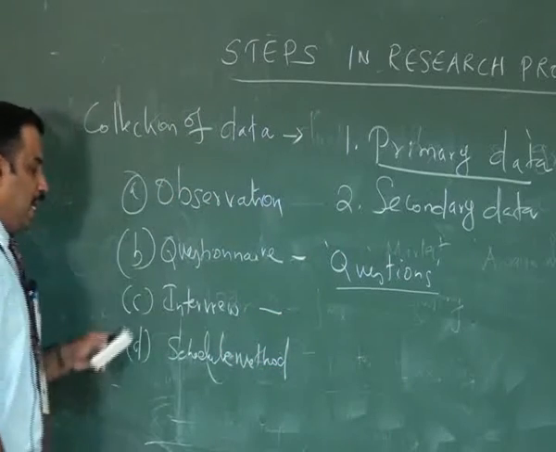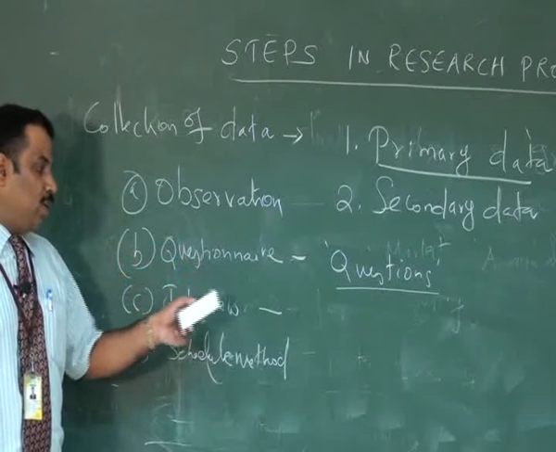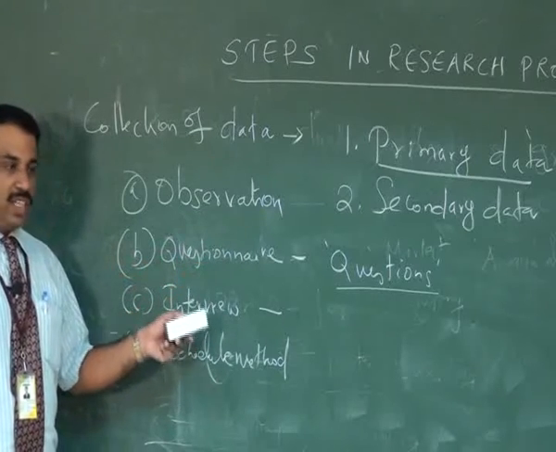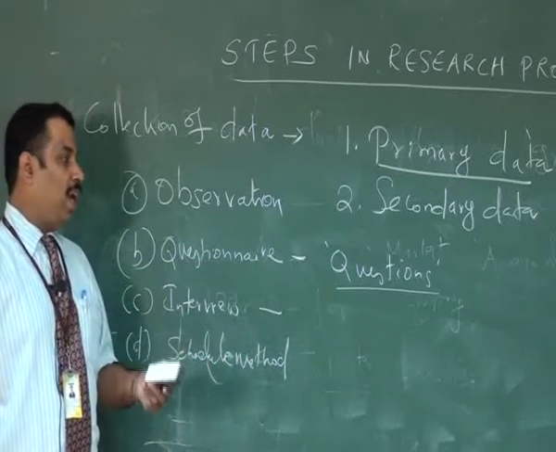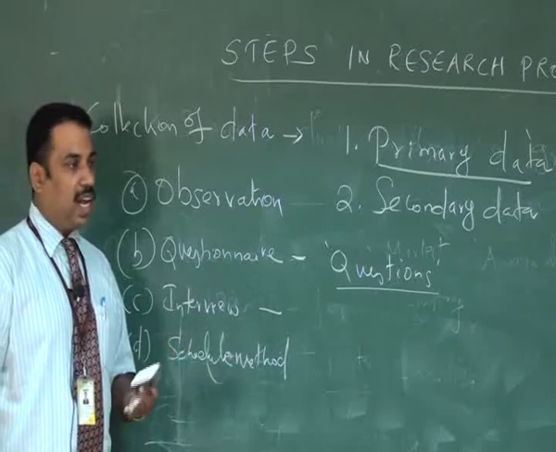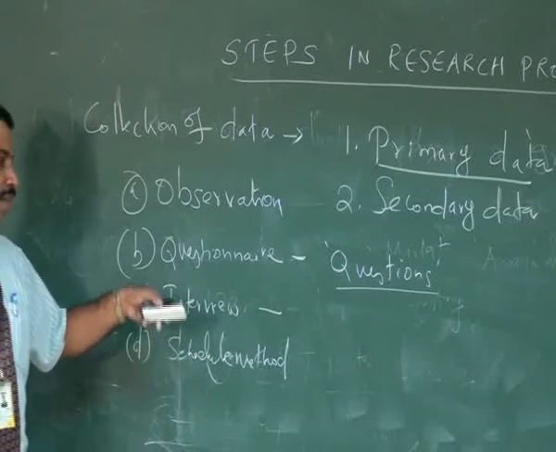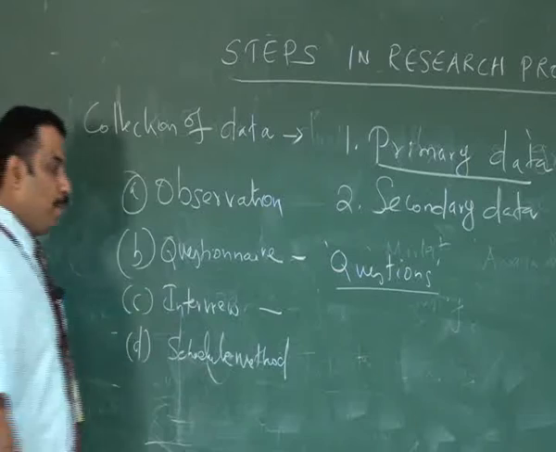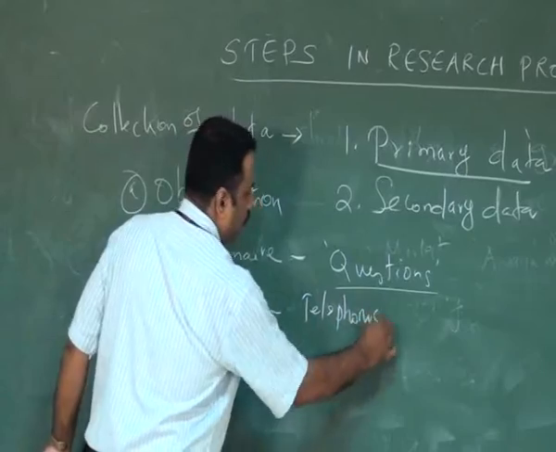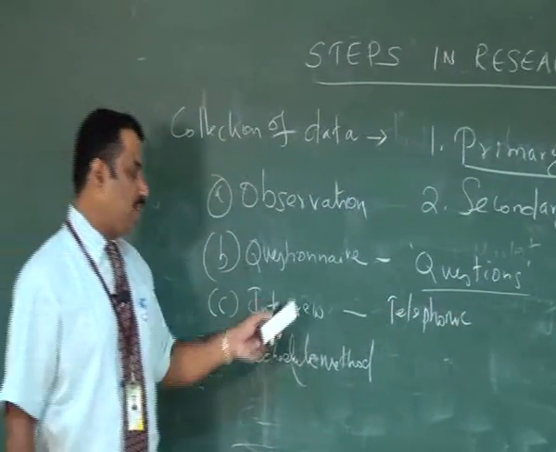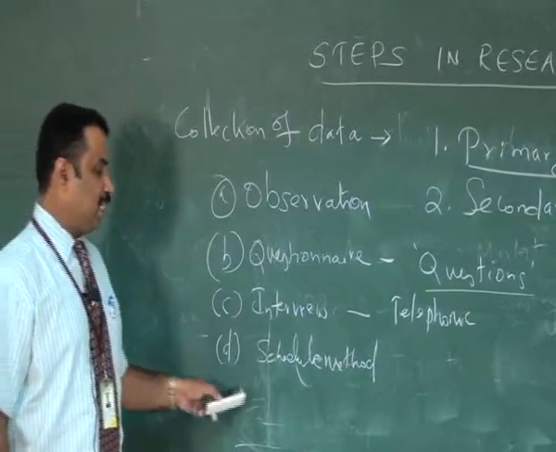The third method is called the interview method. The researcher collects data using an interview. In this case, the researcher directly interacts with the respondents and may collect data, or he may have a ready-made questionnaire in his hand and collect the data from the respondents. This interview may be a face-to-face interview, direct interview, or telephonic interview. In a telephonic interview, the researcher gets details over the phone. The fourth method is the schedule method.